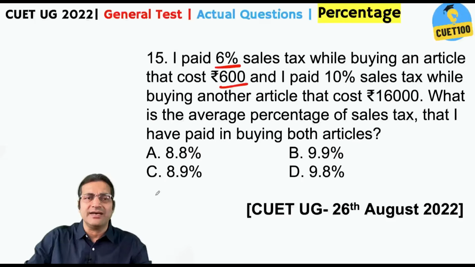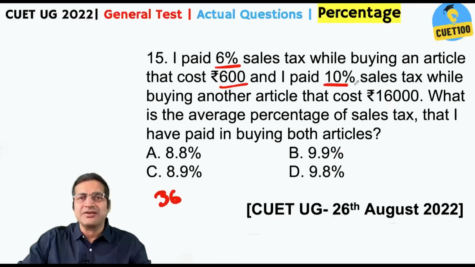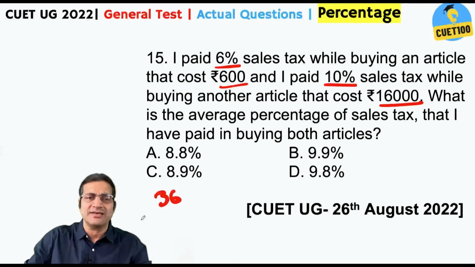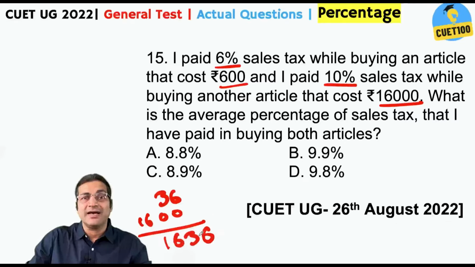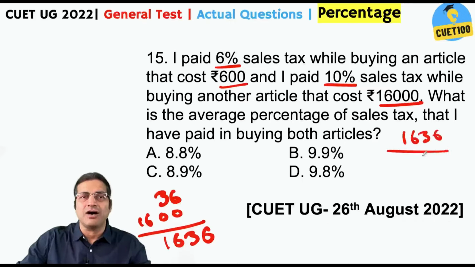6% of 600 is 36, right? I paid 10% sales tax while buying another article that cost 16,000. 10% of 16,000 would be how much? 1/10 of 16,000, that is 1600. Alright, so this person paid a total of 1636 as sales tax. Now 1636 out of how much?